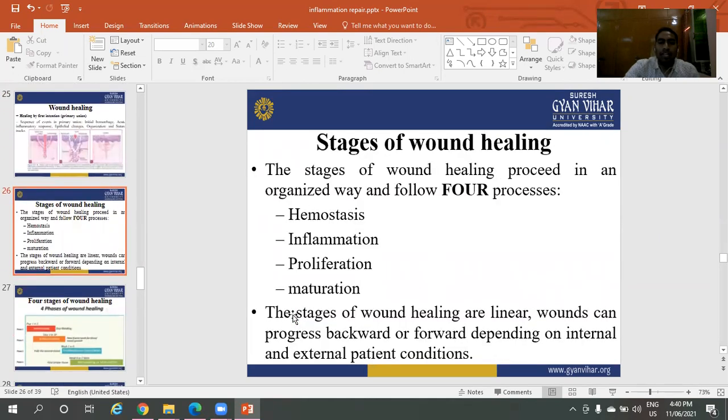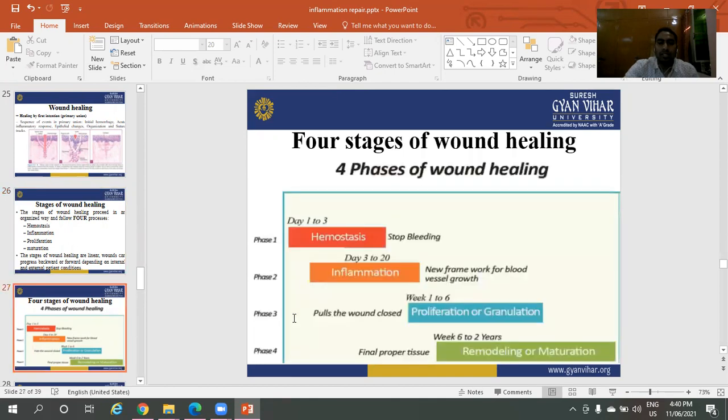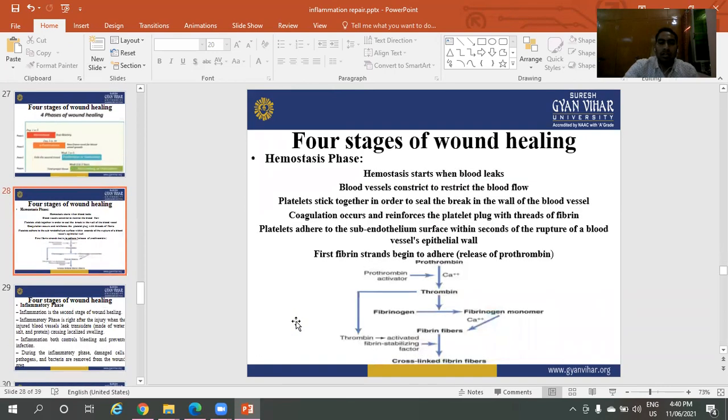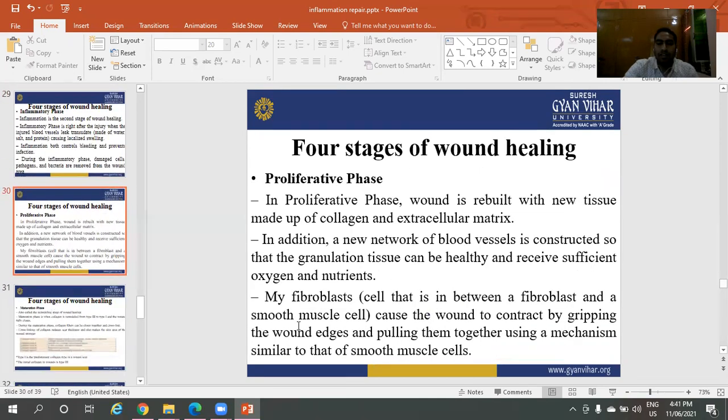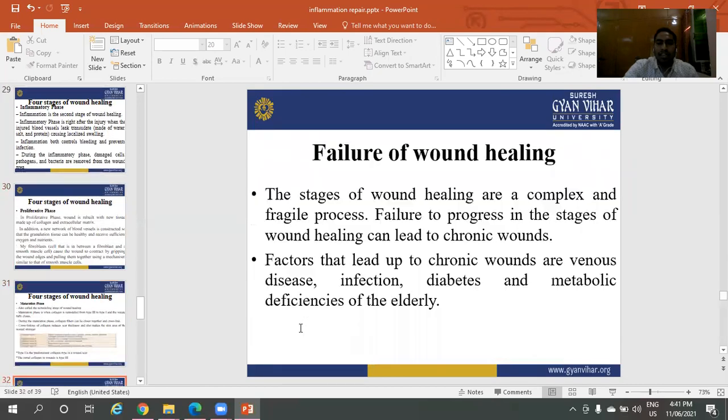Stages of wound healing: hemostasis, inflammation, proliferation, maturation. These are the four processes of wound healing. First is hemostasis, second is the inflammatory phase, third is the proliferative phase or granulation, fourth is the maturation phase, remodeling and maturation.